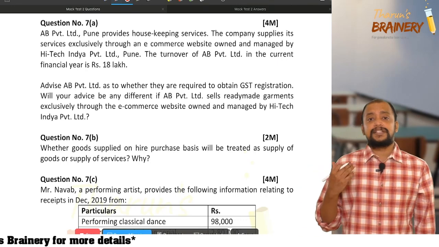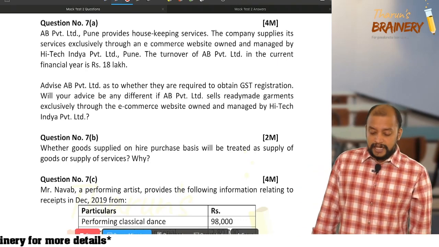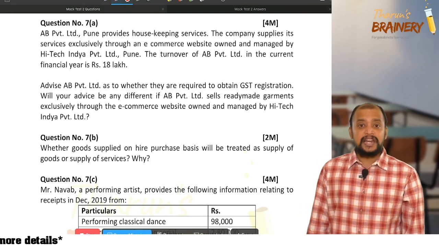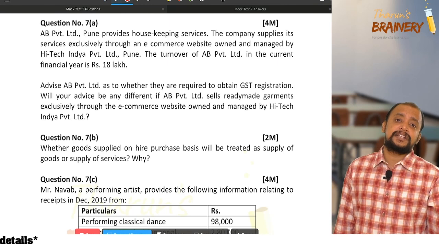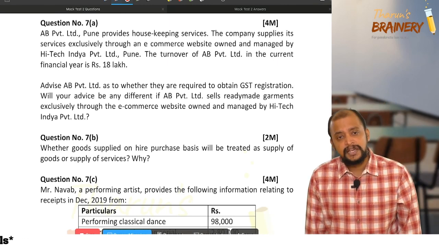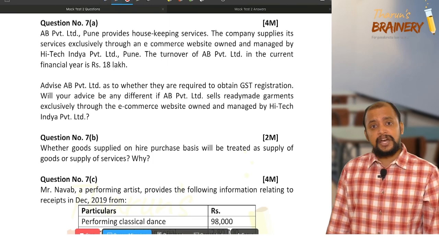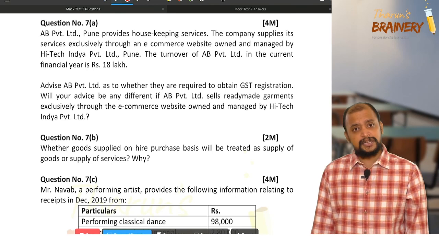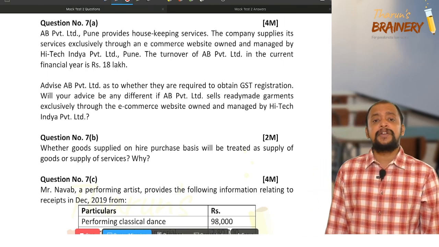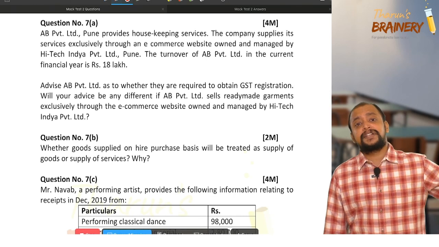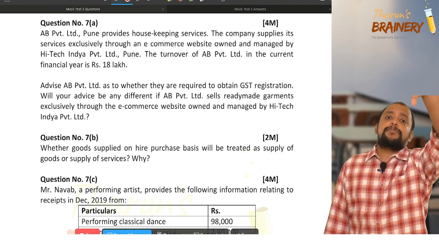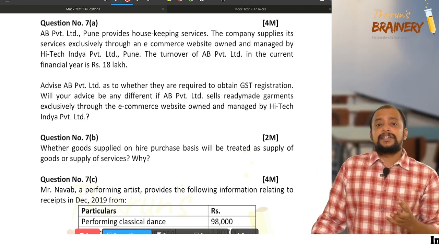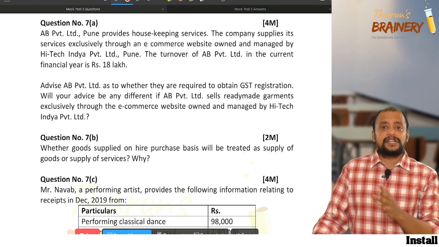Okay. So first, what do you need to write? What is their turnover during the financial year? 18 lakhs. So they are engaged in services. For the service sector, what is the threshold limit for registration? 20 lakhs. Their turnover did not exceed the threshold limit, so they are not required to get registered. So the supplier AB Private Limited is not registered. And when an unregistered person is supplying services through an e-commerce operator, the liability to pay GST is on the e-commerce operator, correct or not?